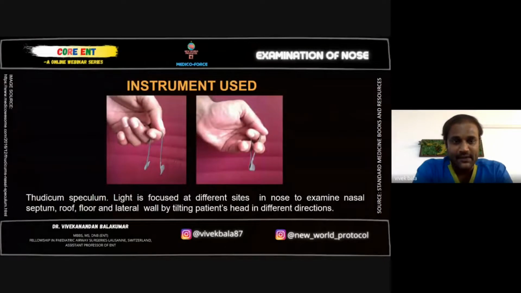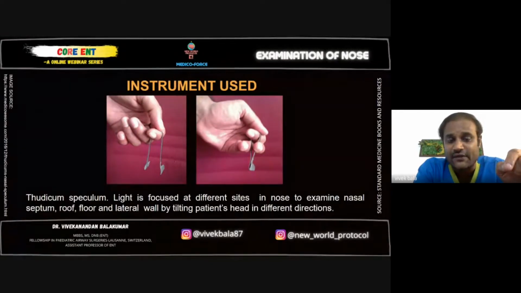Next. Okay. This is what is called the Thudicum nasal speculum. This is the way you hold it. You hook your index finger with the prongs facing the patient. You hook your index finger and stabilize it with your thumb. Then your ring finger and your middle finger should go on either sides of the stem of the instrument and close it. This is closing the Thudicum speculum.